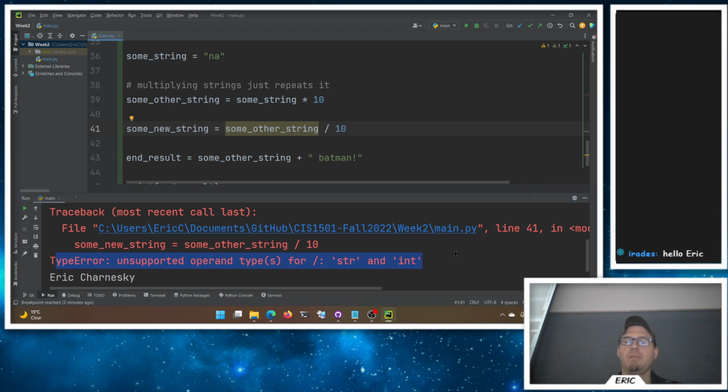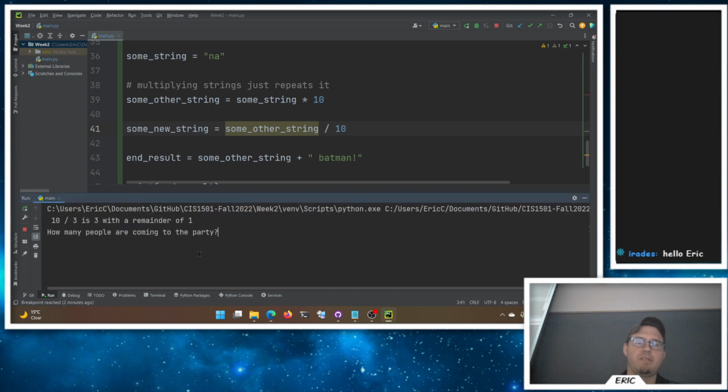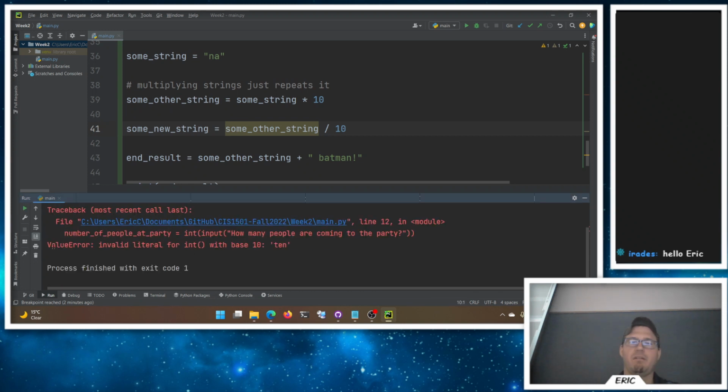We saw errors as well if we tried to convert things that weren't numbers. Remember, if we run this, Python says a value error, invalid literal for int with base 10. We get errors, and our program just crashes. We're sad. Life will be okay. We'll move on. We'll figure out a better way to deal with these later. We kind of have to assume the user will do the right thing for now, because if the user does a bad thing, our program just doesn't work, and that's okay. Maybe the user will get the hint.